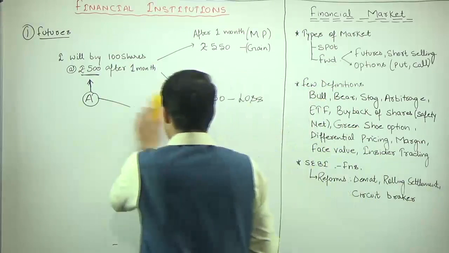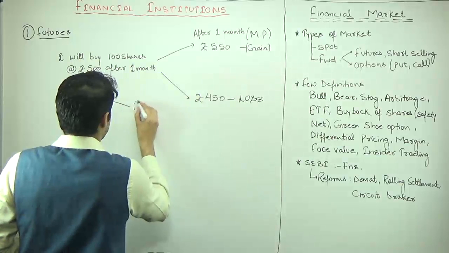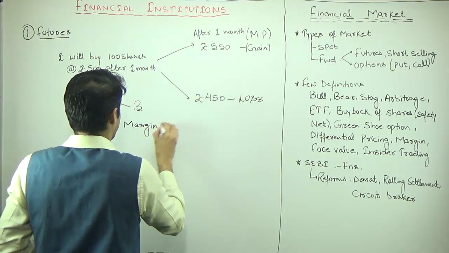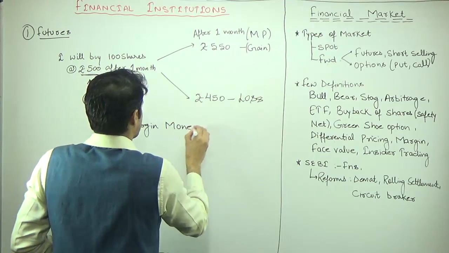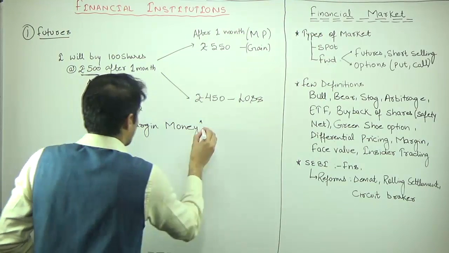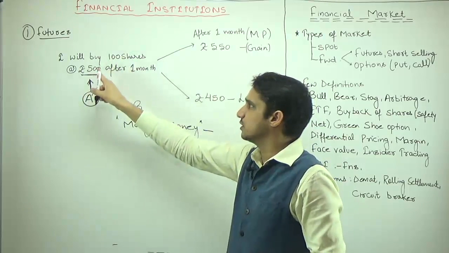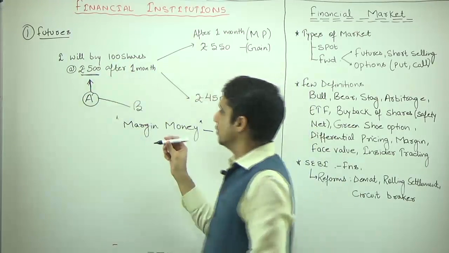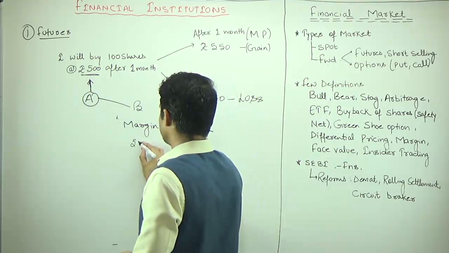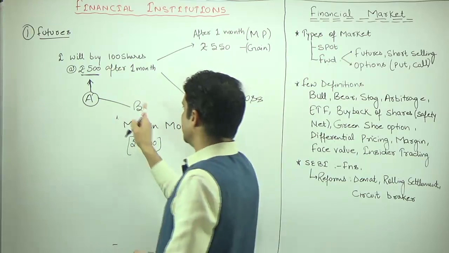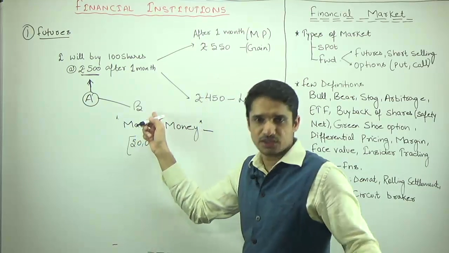Now the thing is something that is known as the margin money. In the case of futures, you are trading 100 shares that cost 500 rupees each. It means 50,000 rupees. Ideally, A should pay 50,000 rupees to B and B should do the transaction.